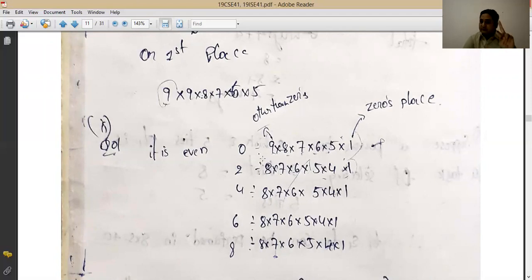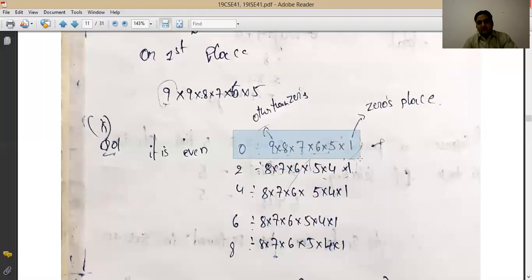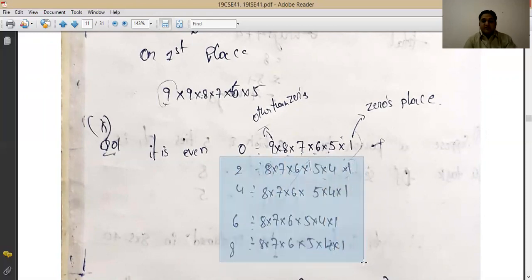Because 0 has already gone in the last place, right? And if the number is ending with 4, then same, this is the digit for option 4, the value 4. If the number ends with 6, this is the digit for 6. So all others will be the same. It will differ only for the value which is ending with 0, right? Because in all other cases it cannot start from 0, so the available numbers will be 8 only. So 8, 7, 6, 5, 4 will be the options for the numbers ending with